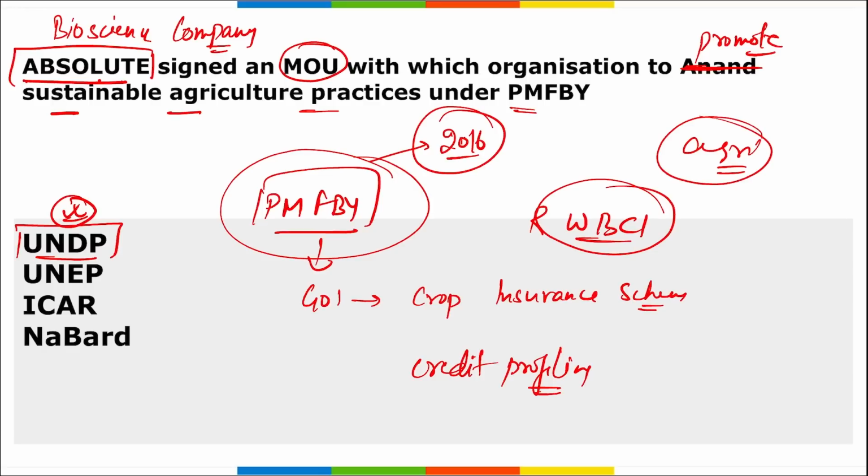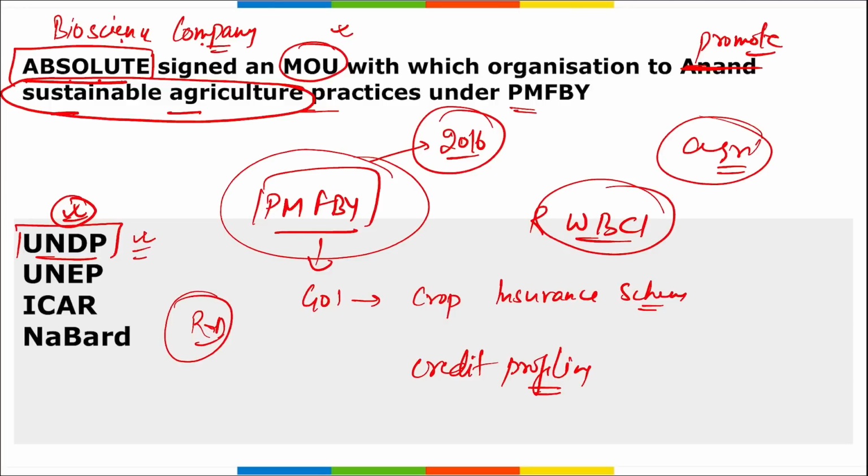The scheme will stabilize the lower yields and income of the farmers by encouraging them to adopt innovative and modern agriculture practices. Not just this, you have to focus here on this term, sustainable agriculture practices will be followed, and for the same, Absolute, a bioscience company, signed an MOU with UNDP, correct? This will promote research and development, it will enhance farm monitoring, correct? And in this agriculture sector itself, this will ensure efficient and transparent delivery of government support to farmers at risk, and this initiative will help achieve the goal of empowering farmer communities and making agriculture climate resilient.